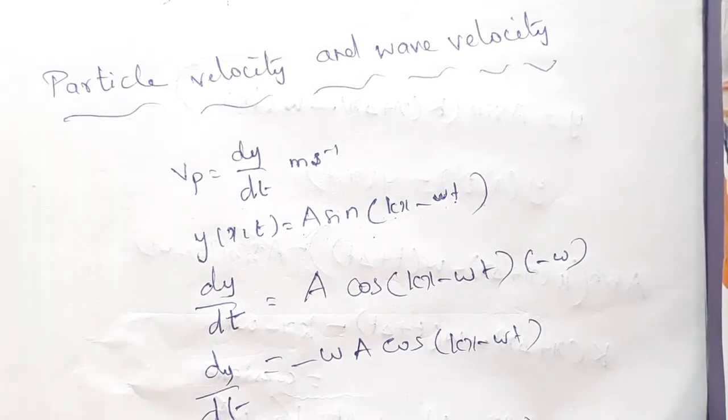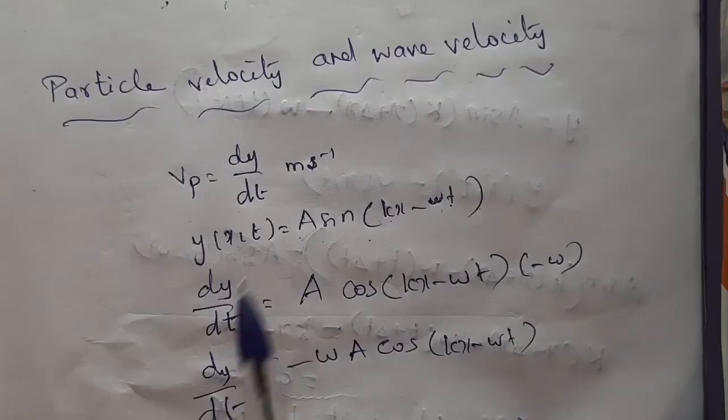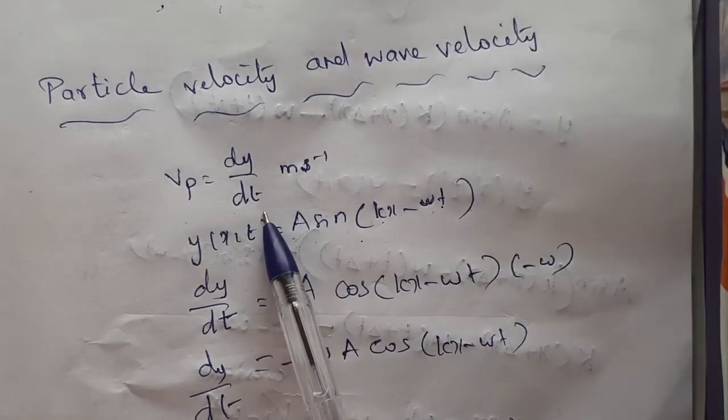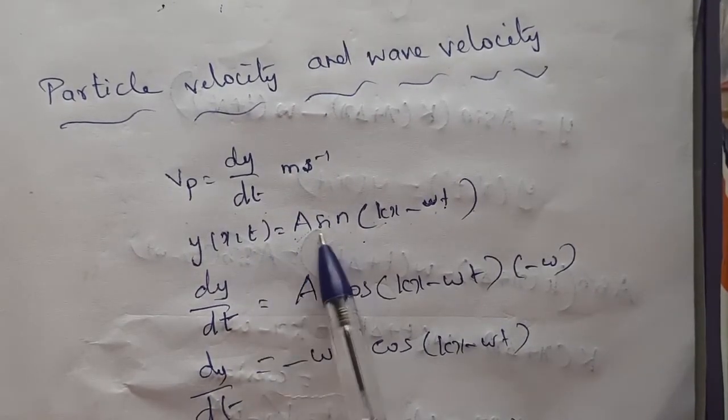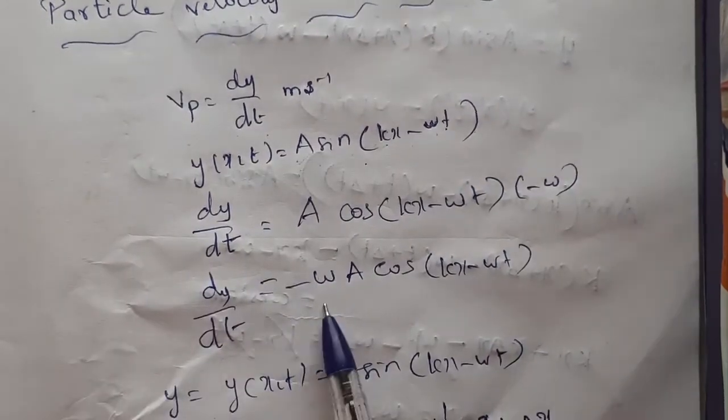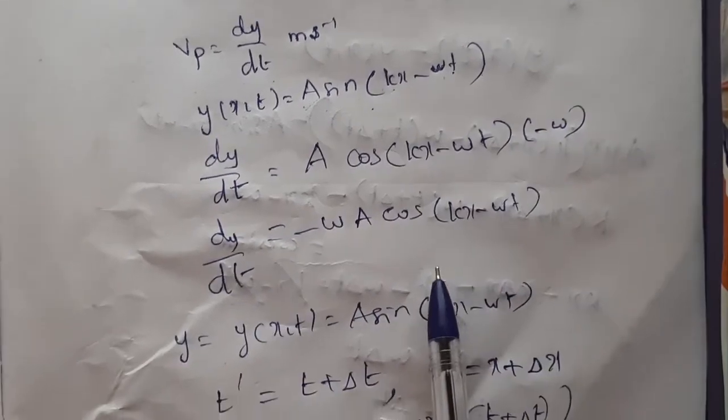Listen, particle velocity and wave velocity we are discussing. We have taken the velocity formula as the rate of change of displacement, that is y = a sin(kx − ωt). If you differentiate, you will get dy/dt = −ωa cos(kx − ωt).